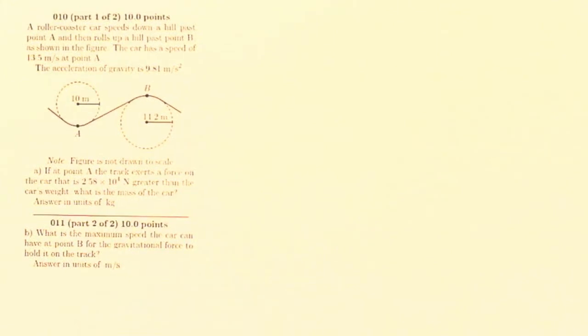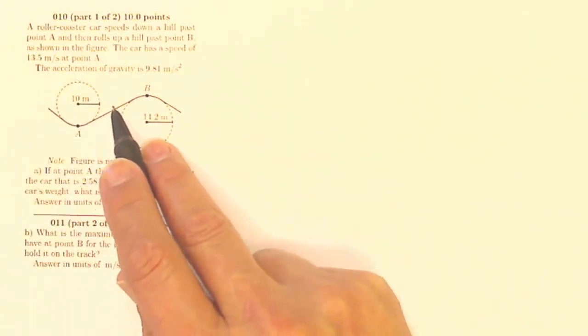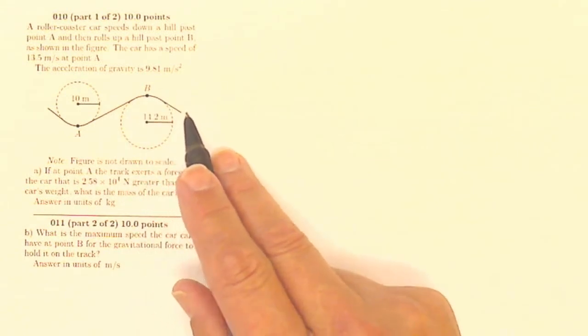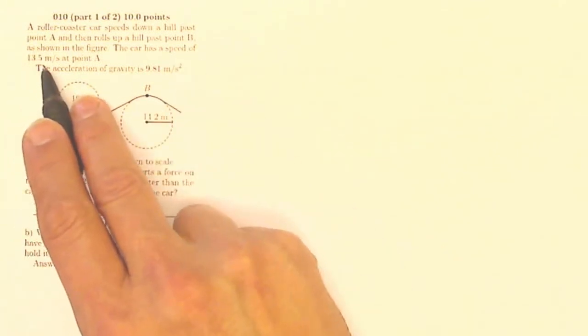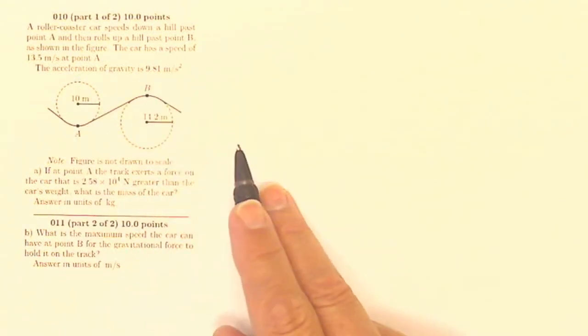This is Physics Homework 13, question number 10 and 11. A roller coaster car speeds down a hill past point A and then rolls up a hill past point B, as shown in the figure. The car has a speed of 13.5 meters per second at point A. The gravity is 9.81 meters per second squared.